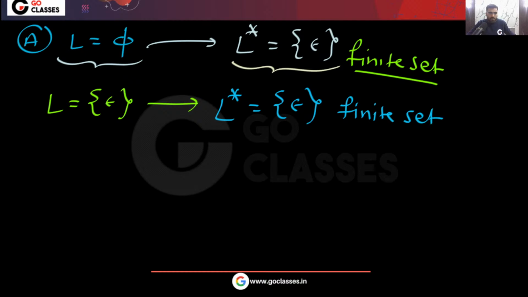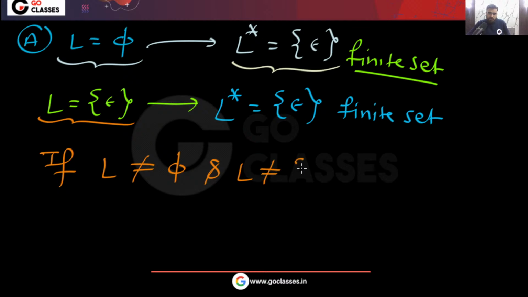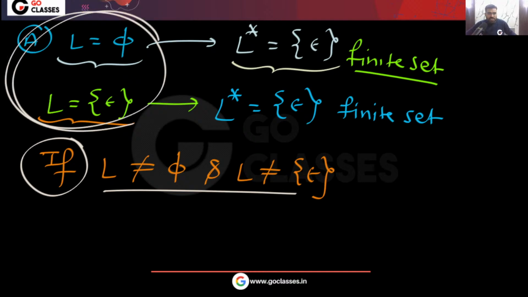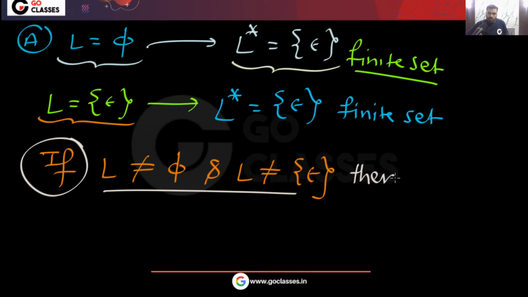Now remember one thing: if L is not phi and L is not the set containing epsilon, that is, if L is any language other than these two, then L star will definitely be infinite.